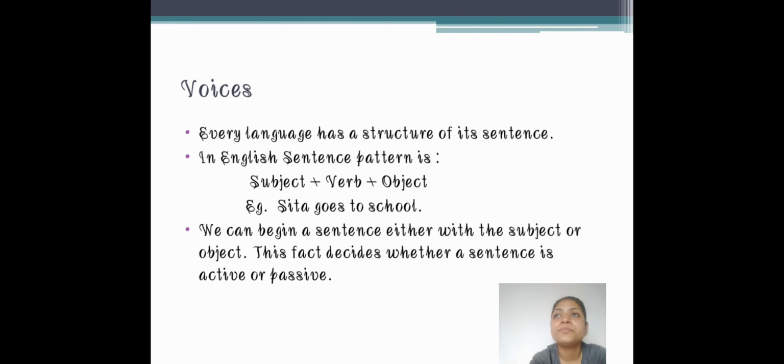It decides whether the sentence has been started by a subject or an object. If the sentence is started by the subject, it is said to be an active voice sentence. If the sentence is started by the object, it is called a passive voice sentence. It is very common and general to understand, but if you don't remember, think like this: subject, active voice; object, passive voice.